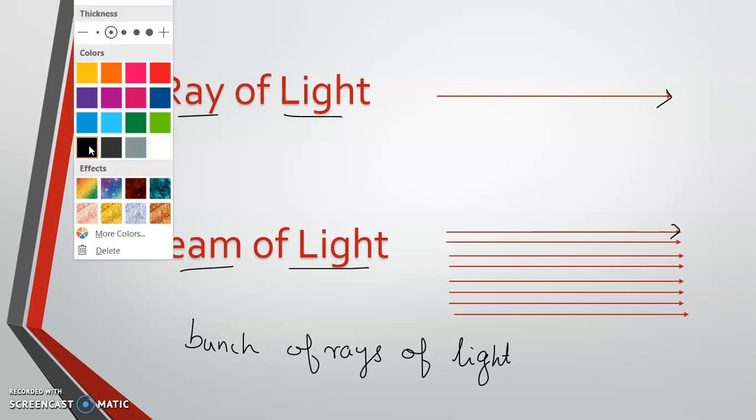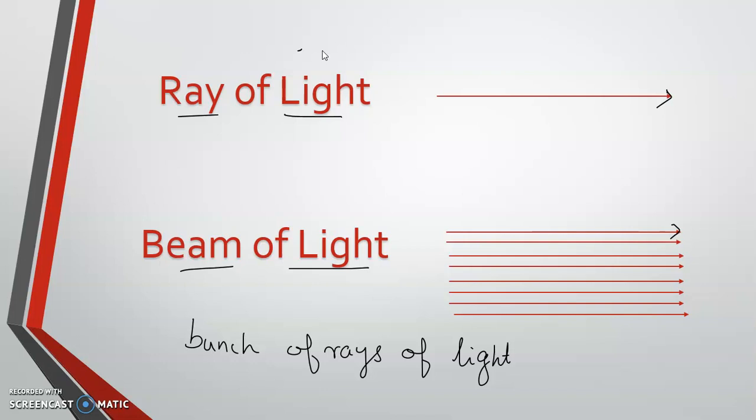Clear? It's like when we cook rice, we just take two or three grains to see whether it is cooked or not. If one or two of them are cooked, we feel the entire thing in that vessel is cooked. We don't normally check each and every grain of rice. We just see one or two, and that represents the entire thing. So it's like a leader representing the entire team. The ray of light is the leader here. Whichever path this ray of light shows, we can understand that the beam of light also follows that. The beam of light is what we really see in real life. The ray of light is a representation.